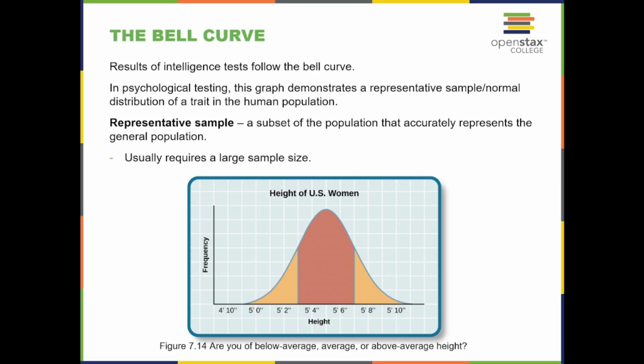The bell curve. Results of intelligence tests show the bell curve. In psychological testing, this graph demonstrates a representative sample, a normal distribution of a trait in the human population. The representative sample is a subset of the population that accurately represents the general population. It usually requires a large sample size.